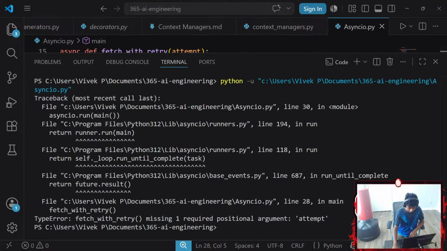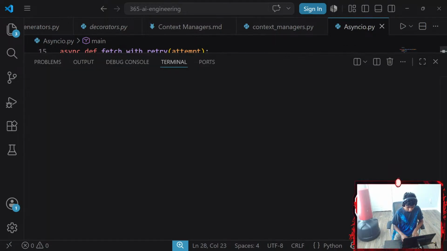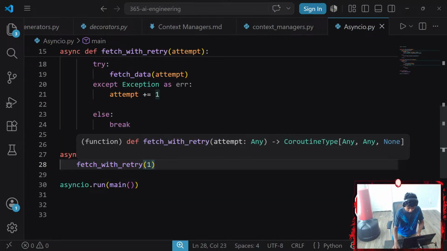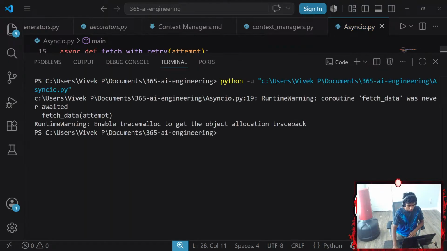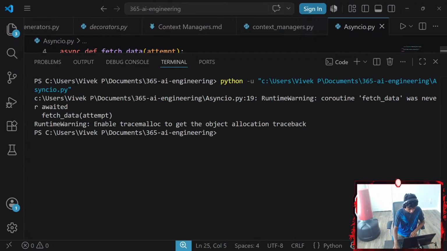Wow, why is there a bunch of error? Fetch with retry, missing one positional argument. Oh, I forgot to add an attempt. Let's go with 1. Okay, so runtime warning, enable trace object allocation. Okay, we need an await. I was right there. Okay, so wait, we still get that stuff. Did I hit Control S? Control S, Control Alt N. Okay, runtime coroutine fetch was never awaited.